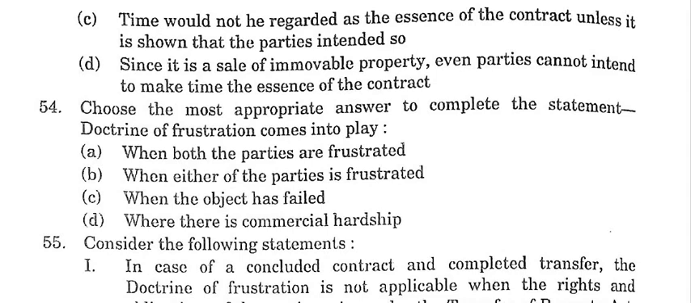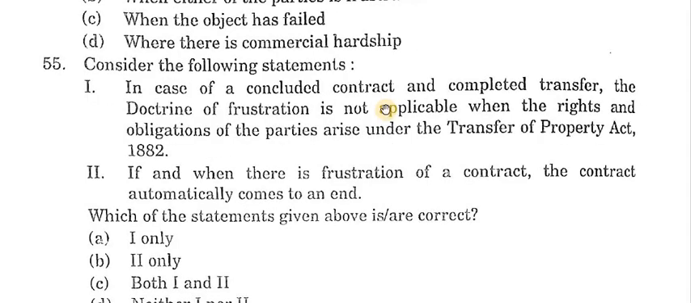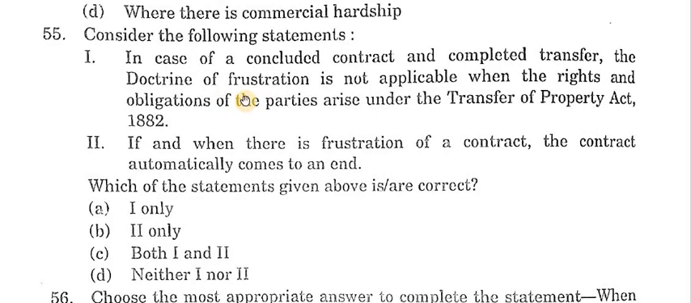Next question is 55. Consider the following statements. First, in case of a concluded contract, the completed transfer, the doctrine of frustration is not applicable when the rights and obligations of the parties arise under the Transfer of Property Act 1882. Second, if and when there is frustration of a contract, the contract automatically comes to an end. Which of the statements given below are correct? Answer is C, both first and second are correct.